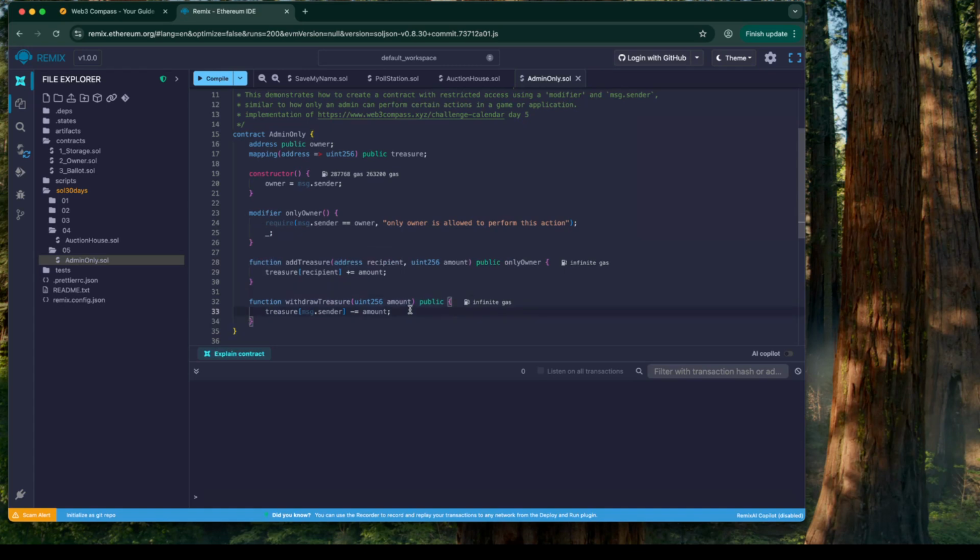Now, this works, but I think we need a few more require statements. One of the things is we do not want the owner to be able to add a treasure for themselves. The owner needs to be separate from the accounts that are receiving and withdrawing the treasure. So it's like not included. So let's do that.